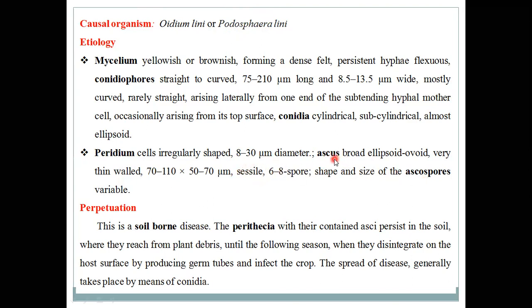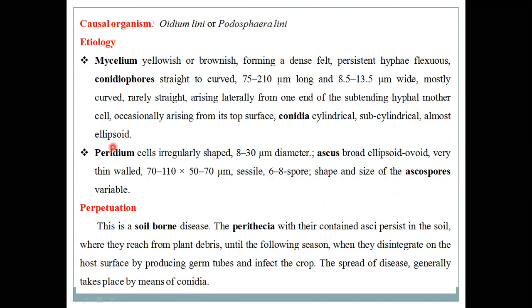A number of asci are produced inside these perithecium fruiting bodies, and each ascus has about 6 to 8 ascospores produced from a single ascus. Primary infection always takes place through these ascospores present in the infected plant parts or perithecium fruiting bodies, which survive in the soil for a number of days.